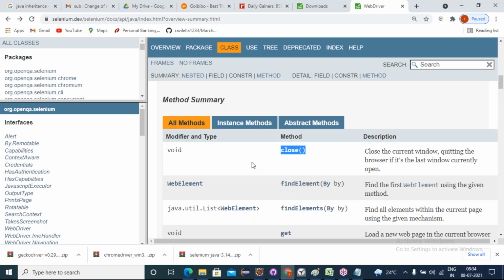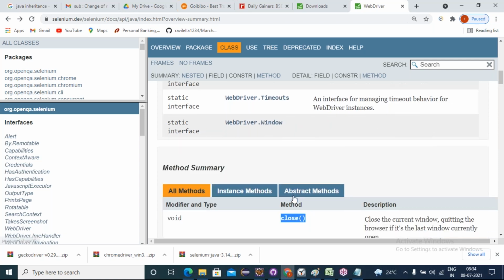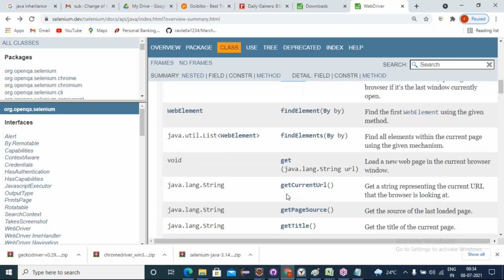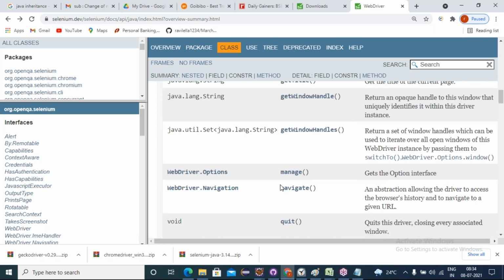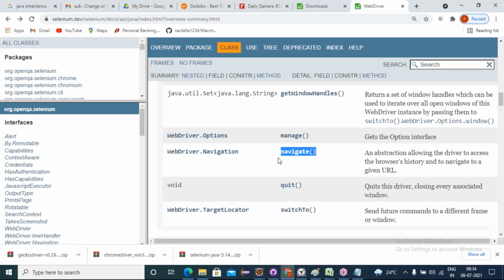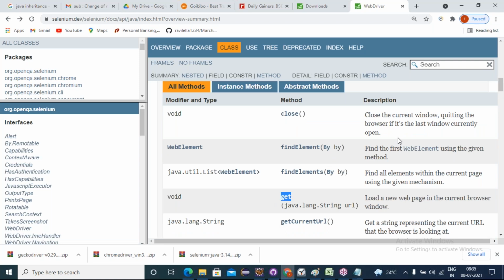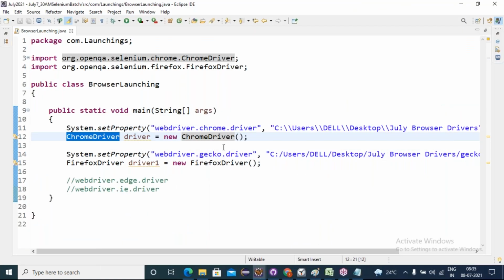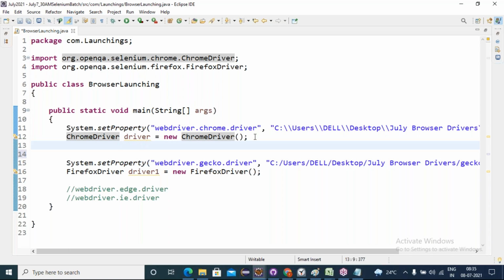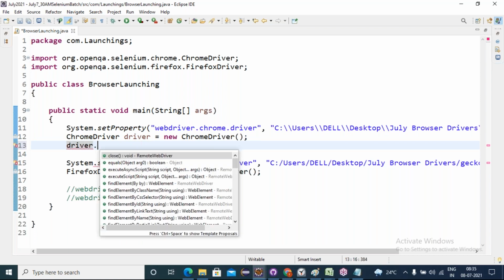Okay, now without these methods, there is no Selenium WebDriver. Out of these 13 methods, to navigate to an address I can use the get method or I can use navigate also. By using navigate or by using the get method, we will navigate to the address. For this one I'll show get, for another I'll show navigate.